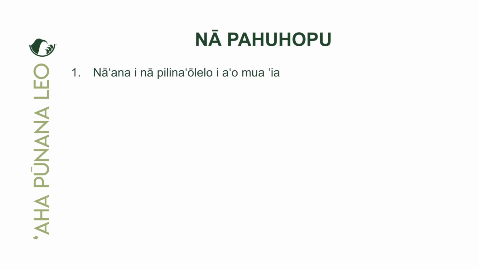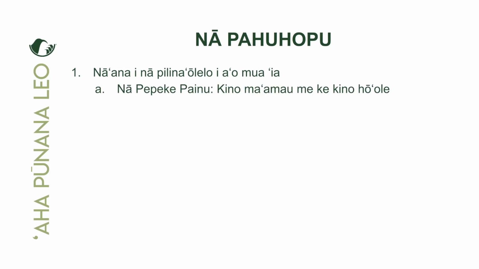Our goals for this week. Helu e kahi. We're going to nānā i nā pilina ʻōlelo i a ʻomua ia. And that is nā Pepeke Painu in both the kino maʻamau me ke kino hoʻole. Oia hoʻi, its positive form and its negative form. Nā Pepeke Painu, our verb sentences.